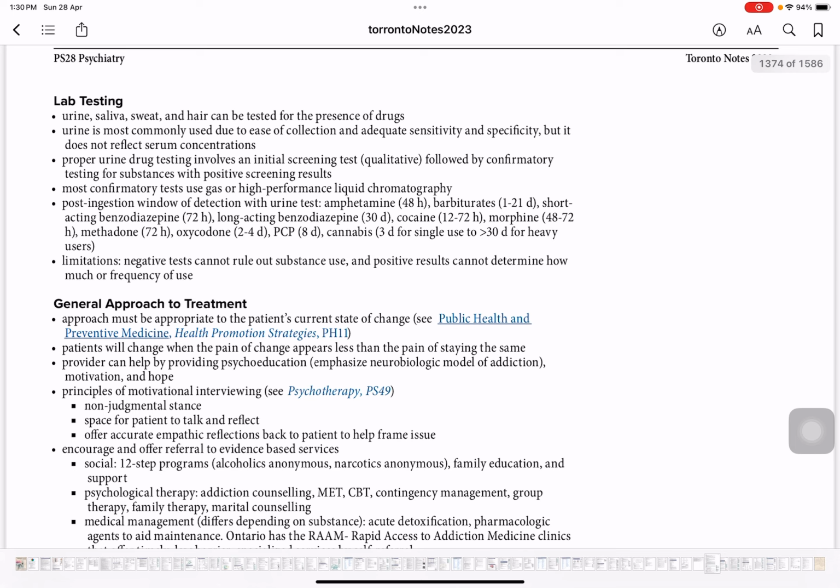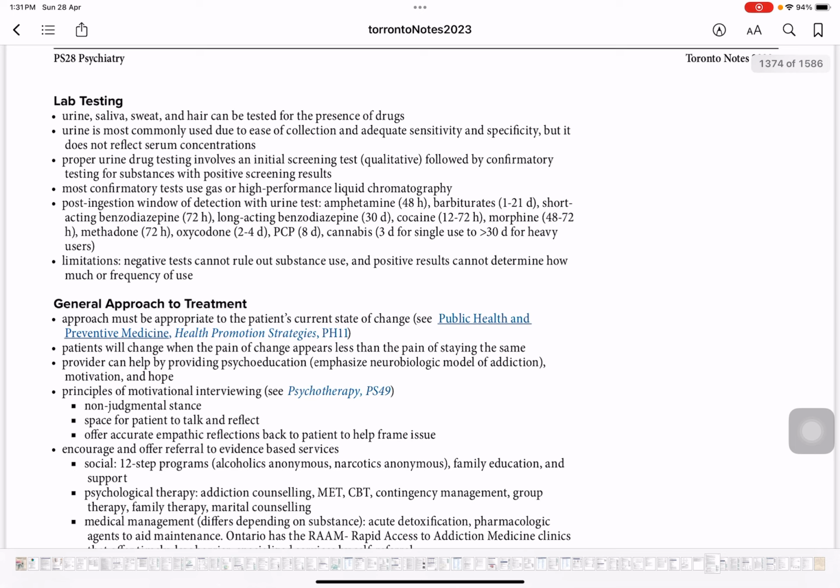Yes, the post-ingestion window of detection with urine tests: amphetamines is 48 hours. Let's say a patient has taken amphetamine, and that would come up in urine for 48 hours. Barbiturates would be there for 1 to 21 days. Short-acting benzodiazepine would be there for 72 hours. Long-acting benzodiazepine for 30 days, cocaine for 12 to 72 hours, morphine for 48 to 72 hours, methadone for 72 hours, oxycodone for 2 to 4 days, PCP for 8 days, cannabis for 3 days for single use to more than 30 days for heavy use.